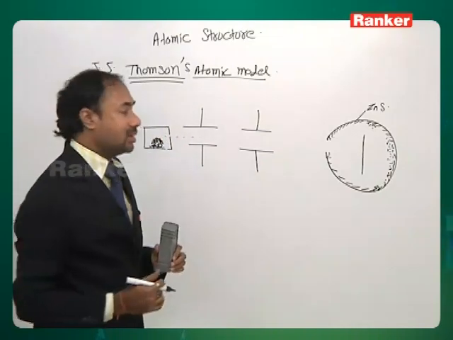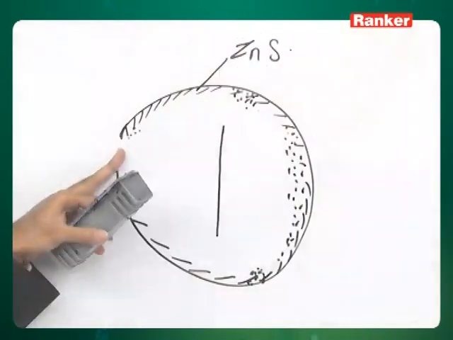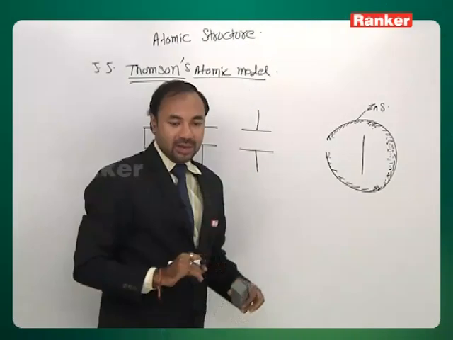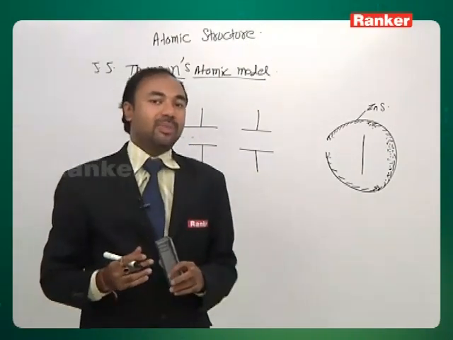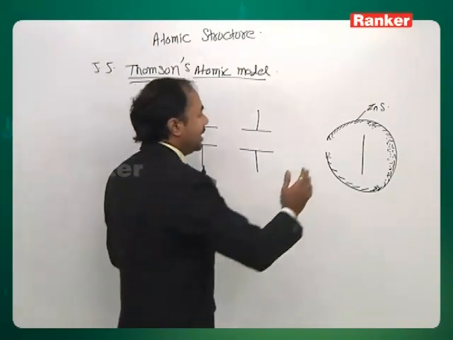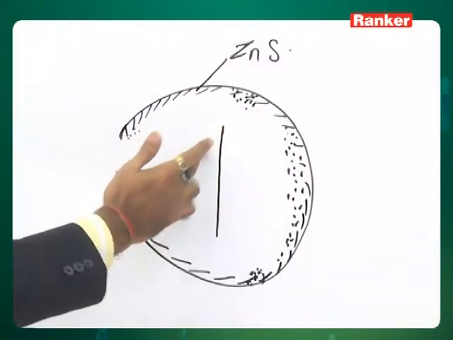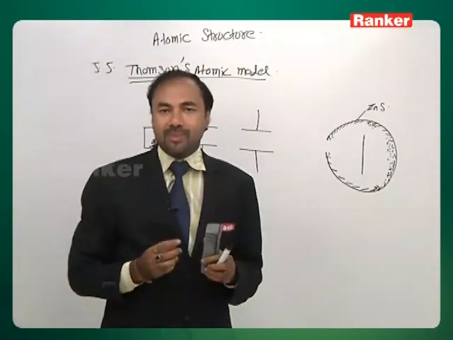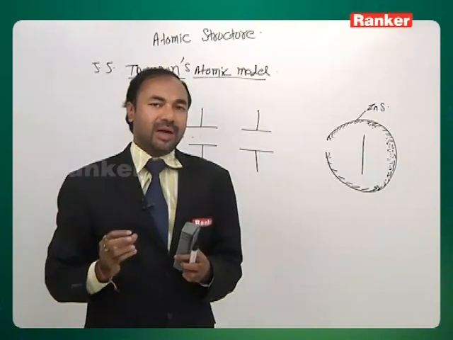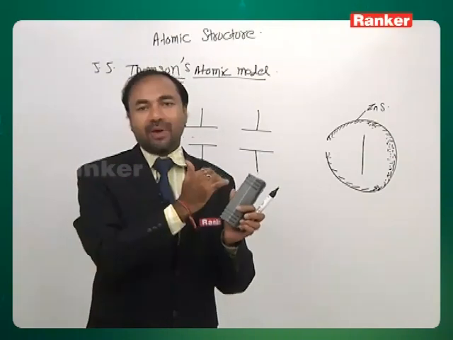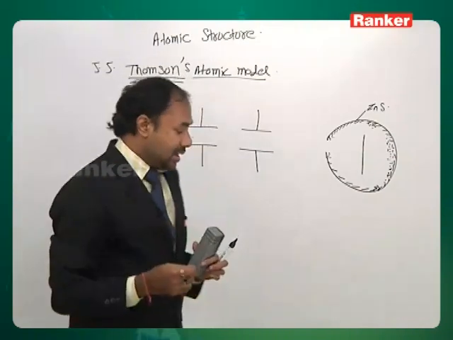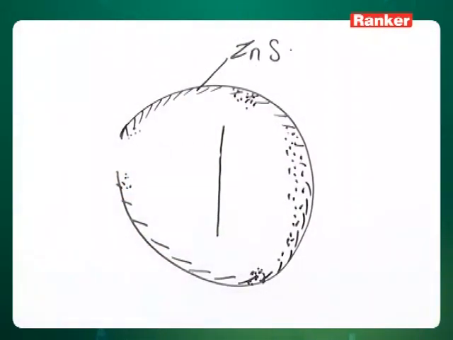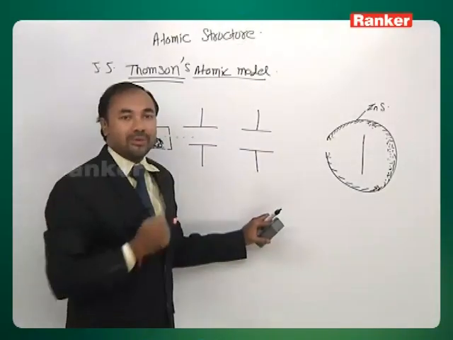Actually when Rutherford saw these black spots, he was surprised like anything. How would these black spots have been made? Basically these would have been made if an alpha particle collided with the foil here and came back. Alpha particle has very high penetrating power, so much that even a steel sheet can be penetrated by an alpha particle. But even a thin gold foil it could not penetrate. So that was very surprising for Rutherford here.